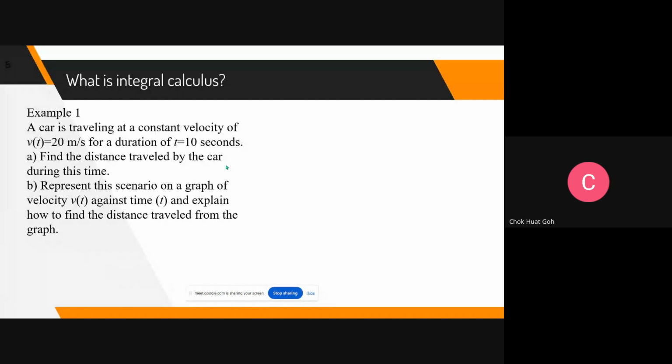All right, I can see. All right, so thank you. Okay, very good. So the response from you is correct. In 1 second you travel 20 meters at constant speed. So 10 seconds, 200. So no problem.